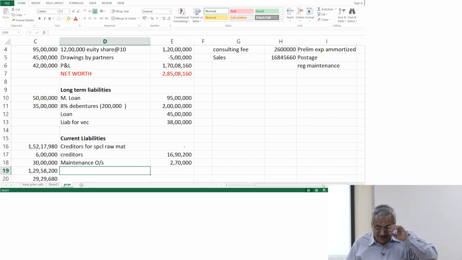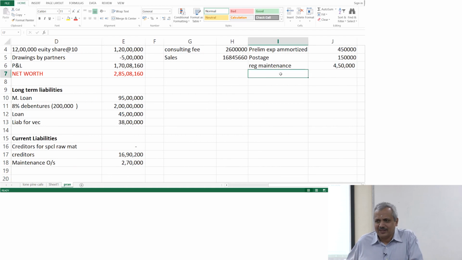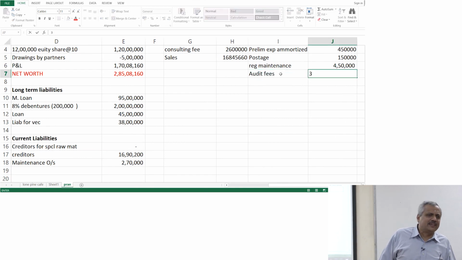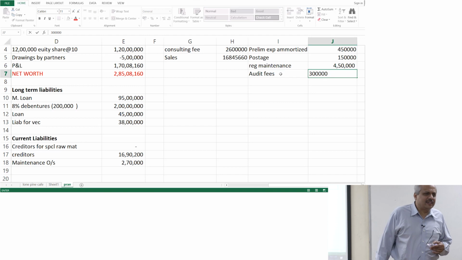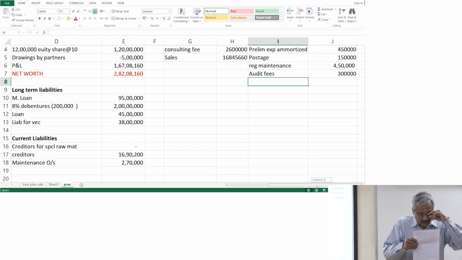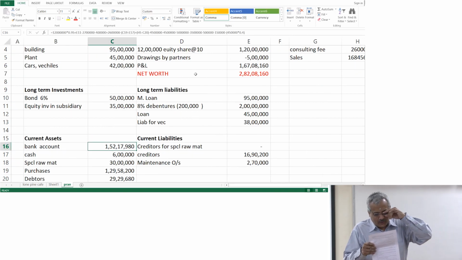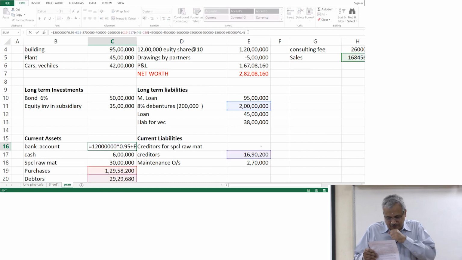Audit fees 3 lakhs fully paid. Simple. Cash or bank, whatever. Normally it's all bank. Bank account reduces by 3 lakhs and your expenditure increases by 3 lakhs. Utility bills 2.2 lakhs fully paid. The same thing.